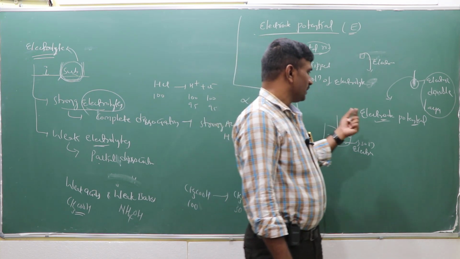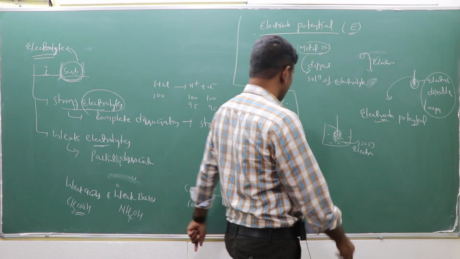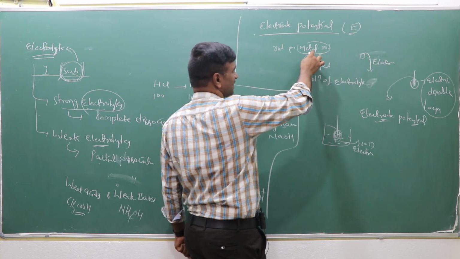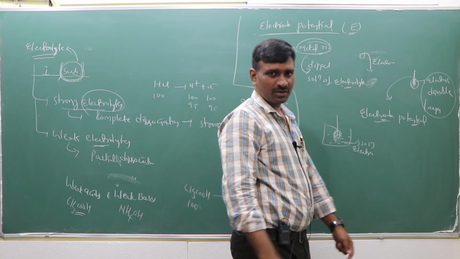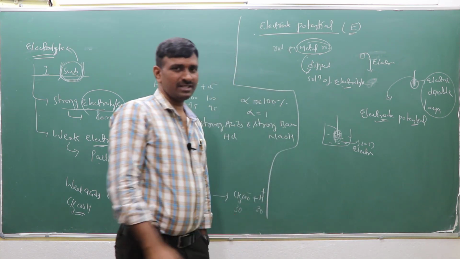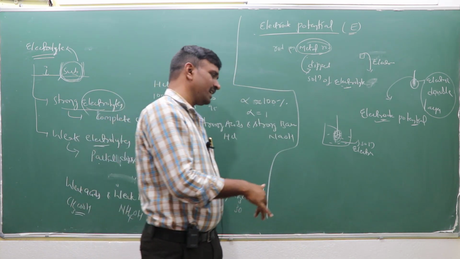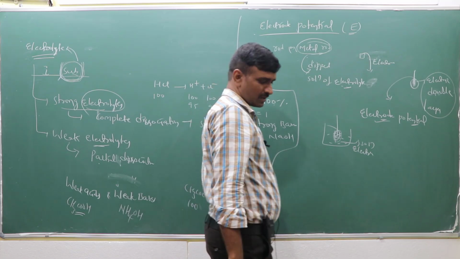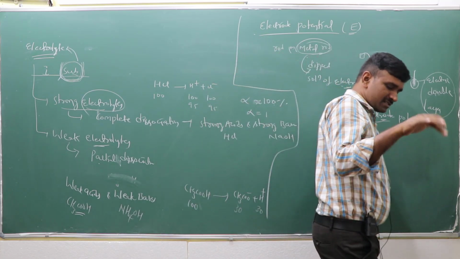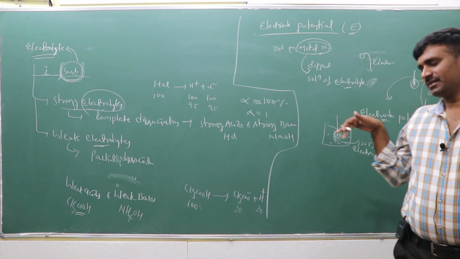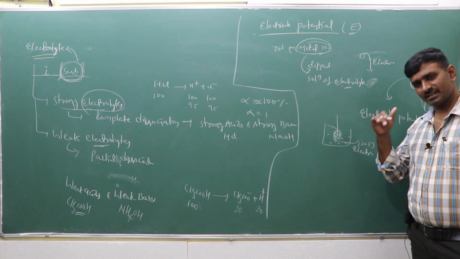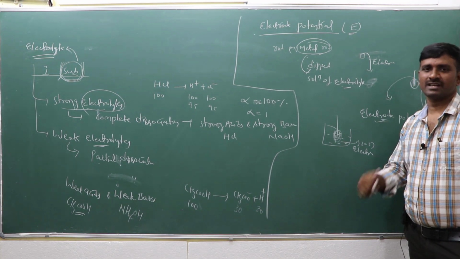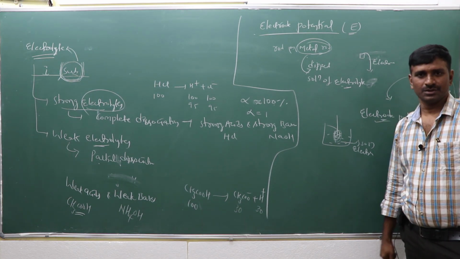Now, I mentioned that the metal rod is dipped in the solution of its electrolyte. Suppose a zinc rod is dipped in zinc sulfate solution. If a copper rod is there, it may be dipped in copper sulfate solution. The zinc rod acts as an electrode, and the copper rod also acts as an electrode in the copper sulfate solution.